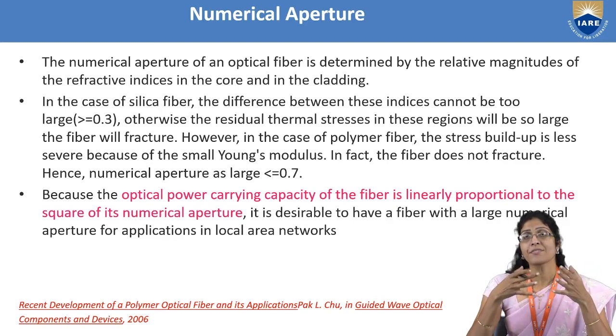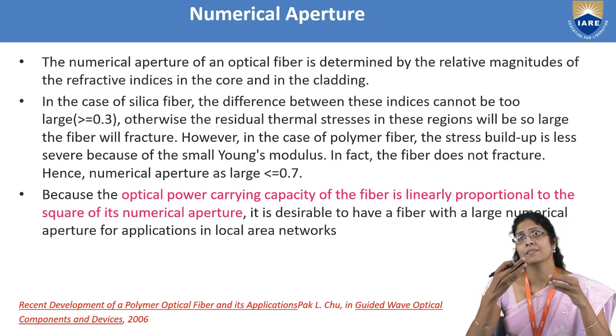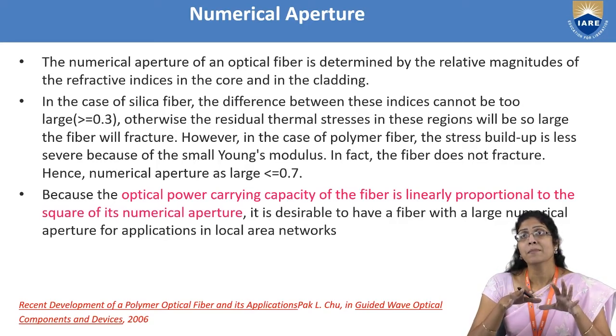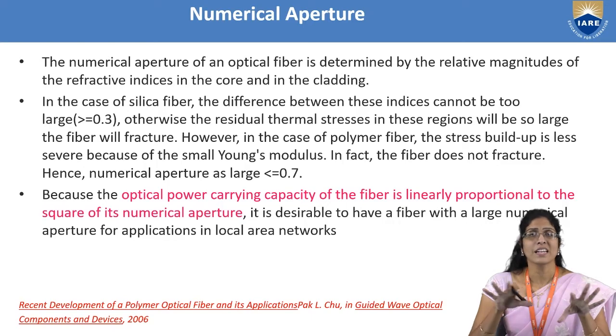What will happen if the difference in the refractive indices is more than 0.3? It will result in thermal stresses. That is, when there is a rise in temperature, it will undergo stress and fracture will happen.